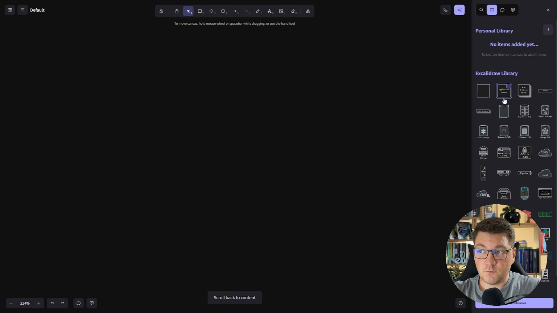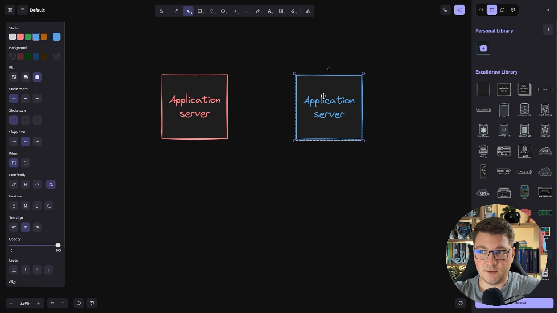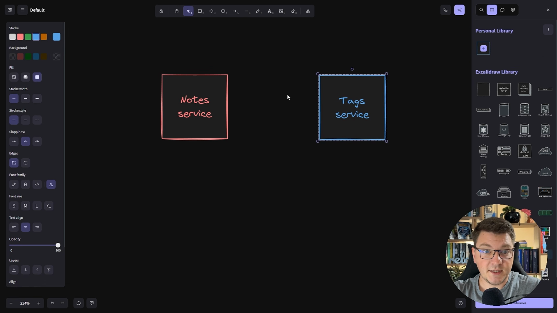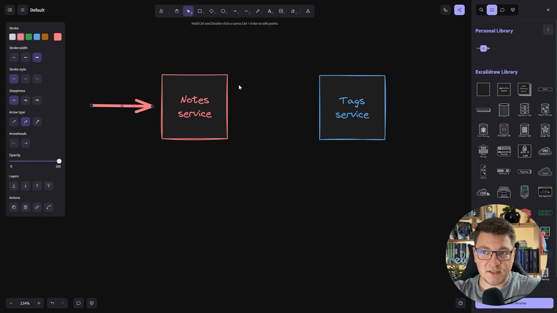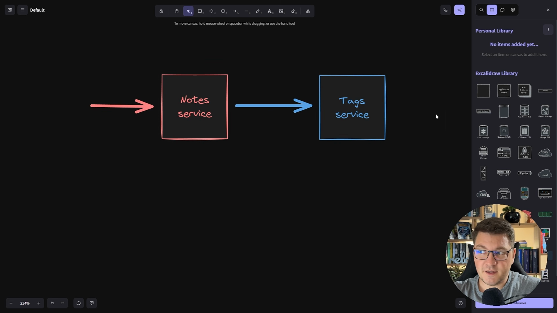So let me first walk you through the services that we're going to introduce as part of our microservices system. Let me color them so we can differentiate between them, and let me assign some names to them. This is going to be the notes service, and we're also going to have the tags service. So the idea here is that our application users can store some notes inside of the notes service, and the notes service is going to depend on the tags service to generate a set of tags for the notes.